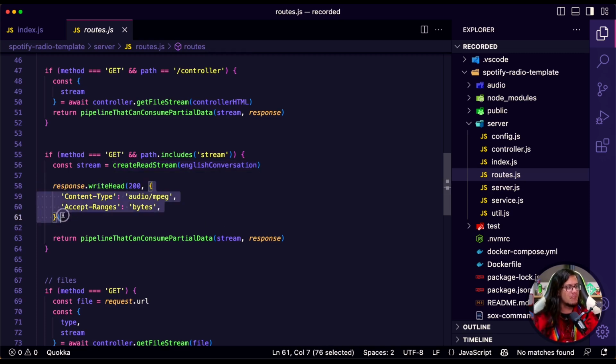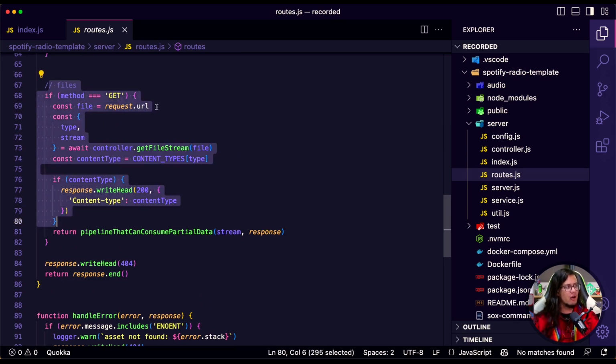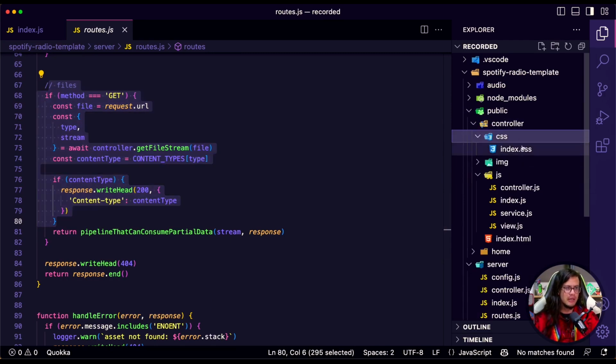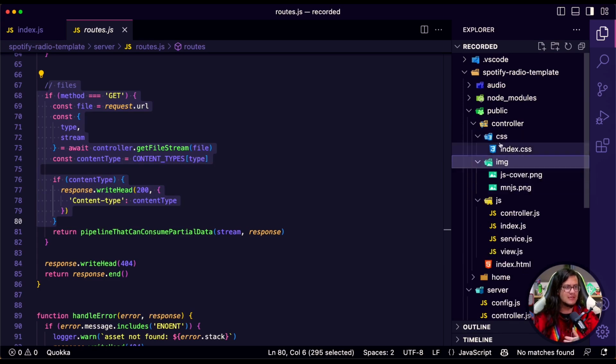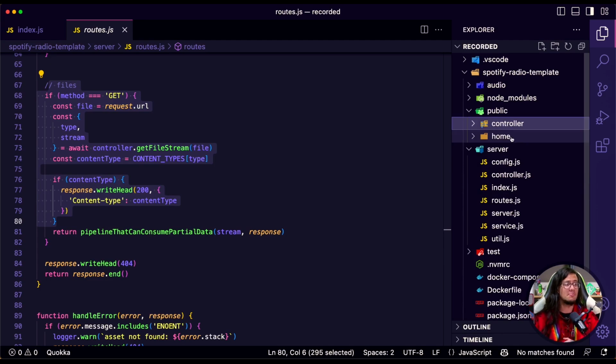I just set some headers here so the browser can understand what we are saying in there. And I have some route here to also send all the static files. The static files are probably CSS, images, and so on, okay? I tried to simplify this because what we're going to do with streams is going to be really crazy.